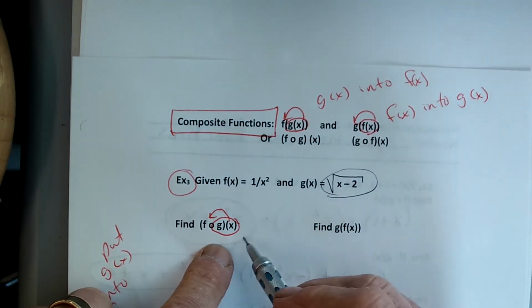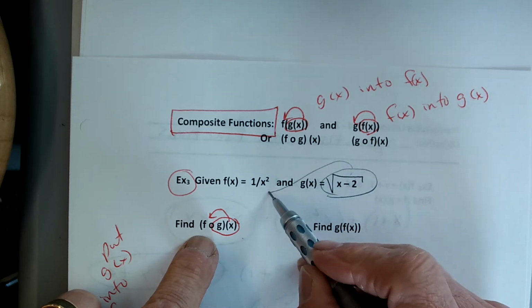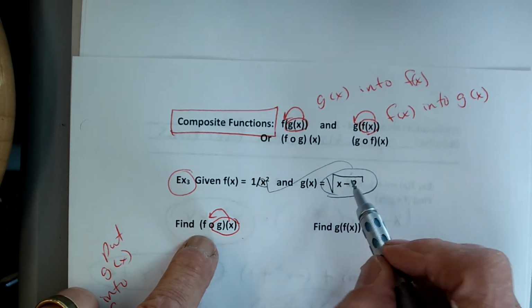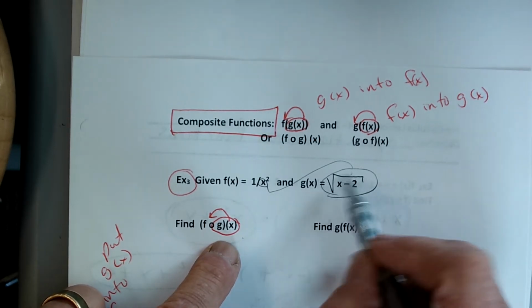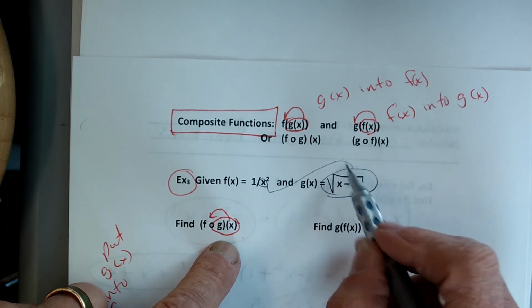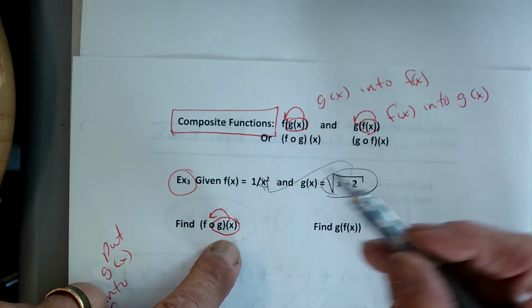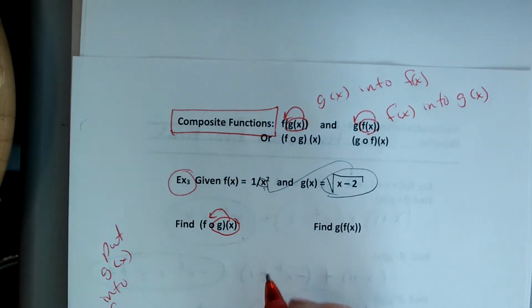Take g of x, and we're going to put it into f. So when we put it in, we've got to put it into its x. I'm going to take g of x. No matter what it is, put the entire thing into its x. So it's going to look like this. So it's substitution, basically. Yes, it is substitution.